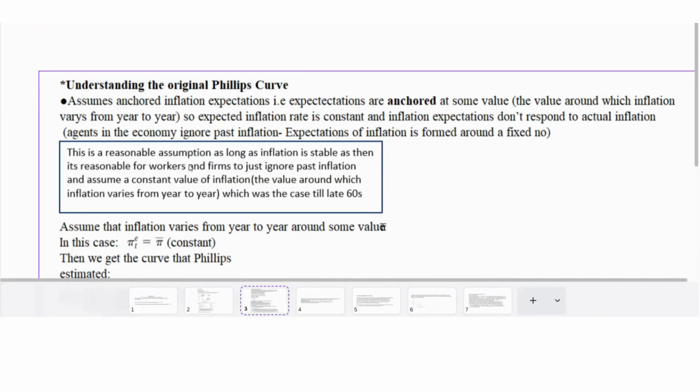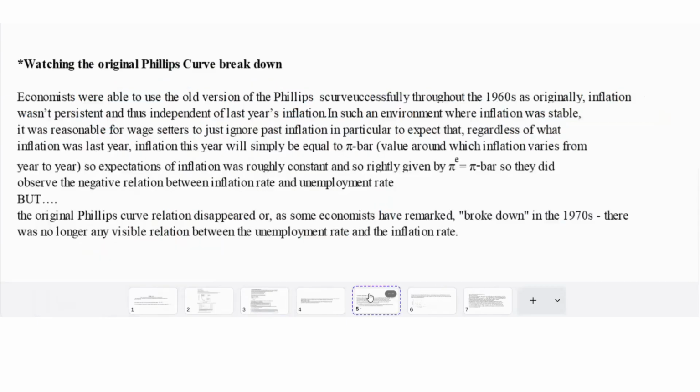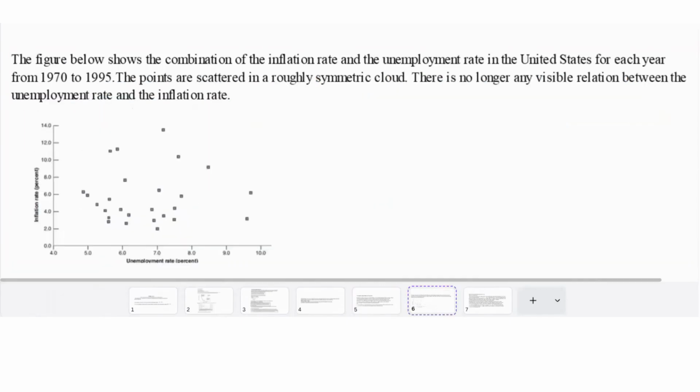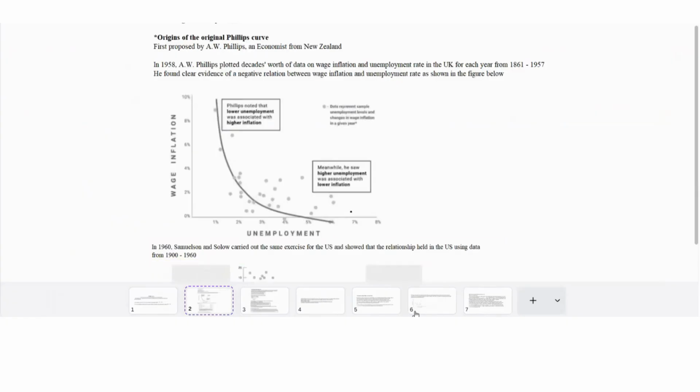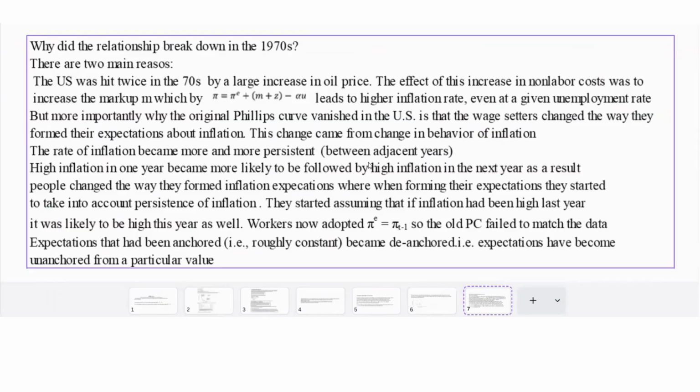So the main reason the original Phillips curve broke down in the 1970s, and we did not see the negative trade-off we earlier saw in the 1960s, was because of the change in the behavior of inflation, which led workers to change the way they form inflation expectations. Inflation was no longer stable, it started becoming more and more persistent. So workers started to take into account this persistence when forming inflation expectations, where they assume that if inflation had been high last year, it will be high this year as well. So now they adopted pi t is equal to pi t minus 1.